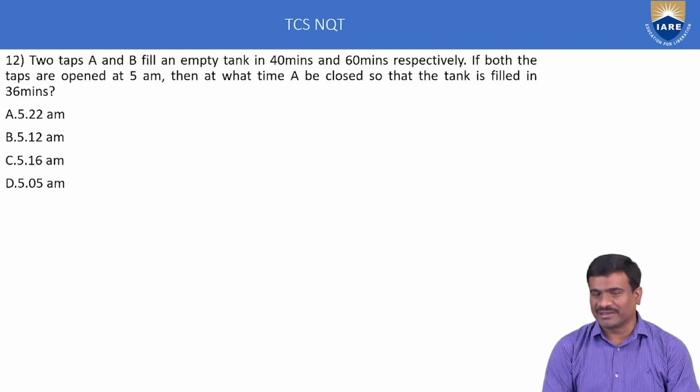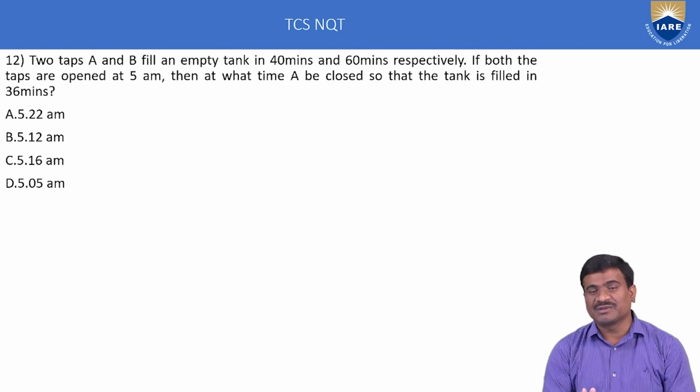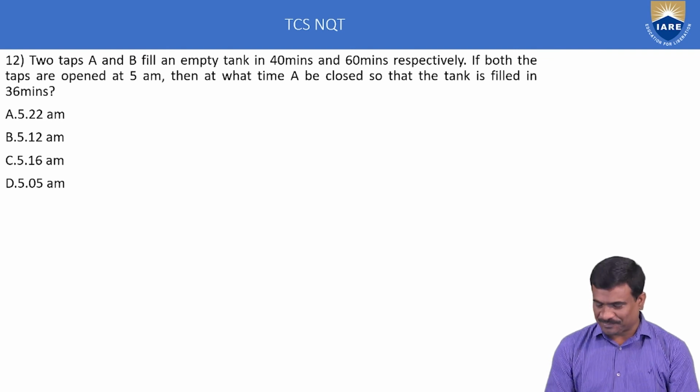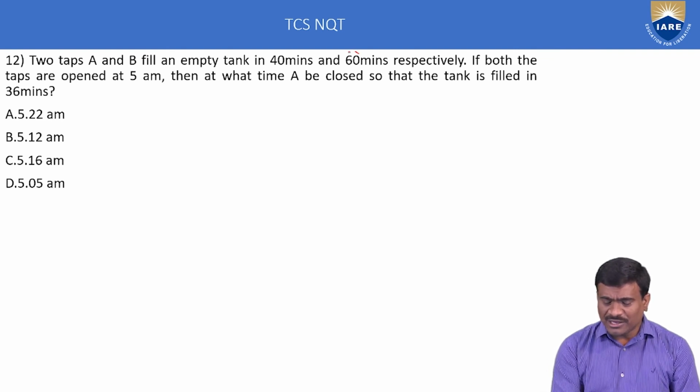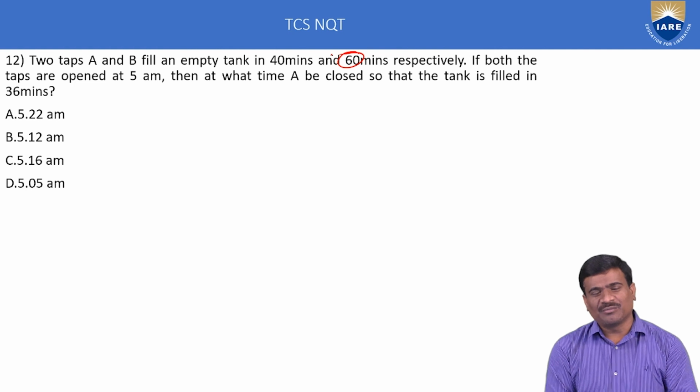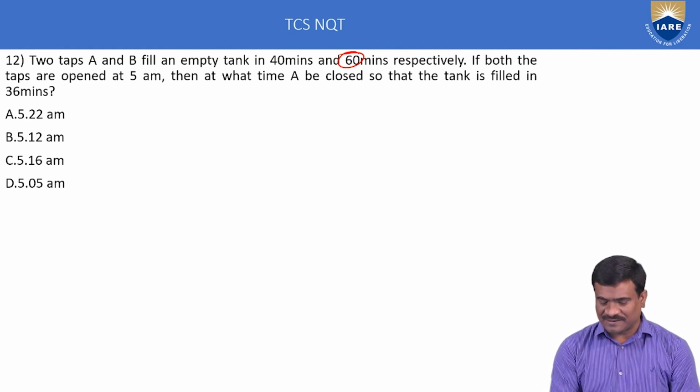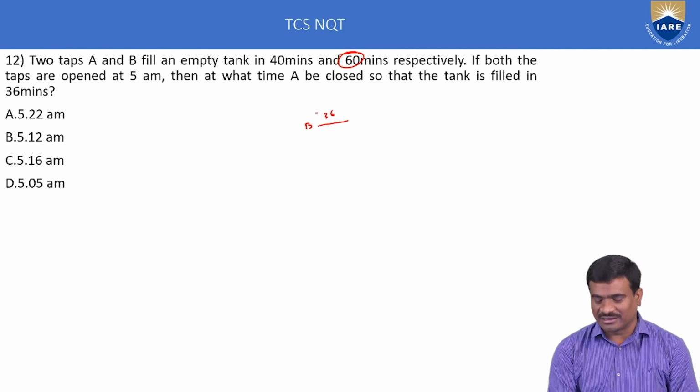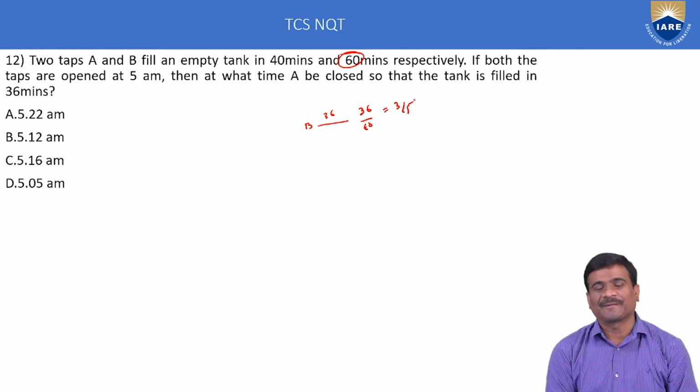In this example, compare A time and B time. Here B time is 36 minutes more than A time, because A is closed and after that only tap B works. B in 1 minute does 1 by 60. B in 36 minutes does 36 by 60, which is 3 by 5.